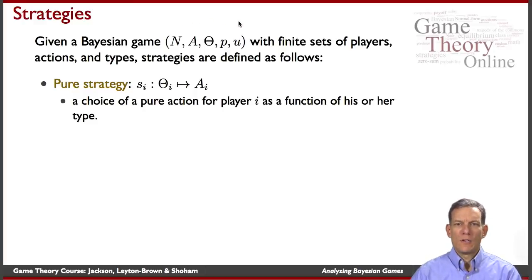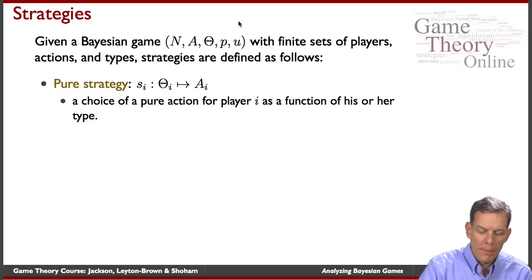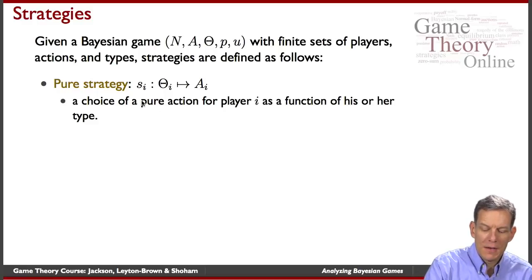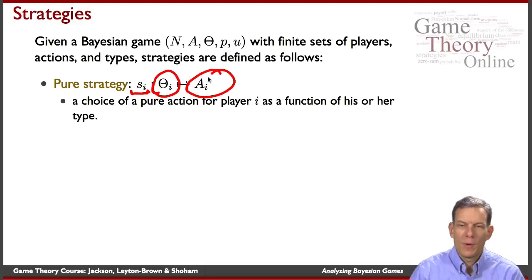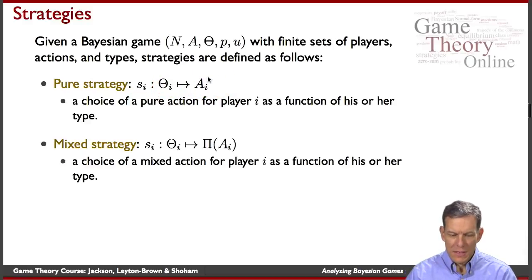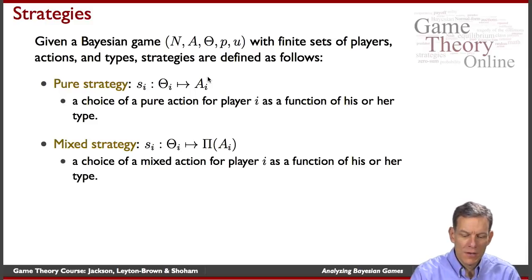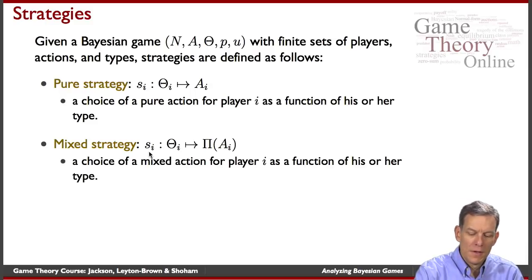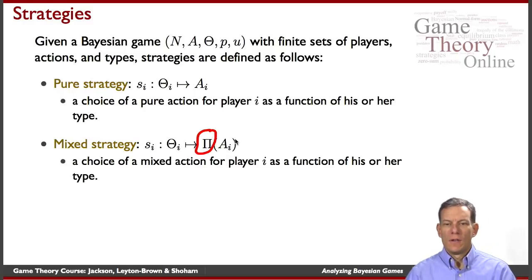Okay, pure strategy. What's a strategy for a given player? A player's strategy is a mapping, S sub i, which says, as a function of your type, what action you're going to take. That would be a pure strategy in the sense that you're just picking an action for each type. A mixed strategy is then the obvious extension, where instead of picking a pure action, you're picking a probability distribution over actions as a function of your type.